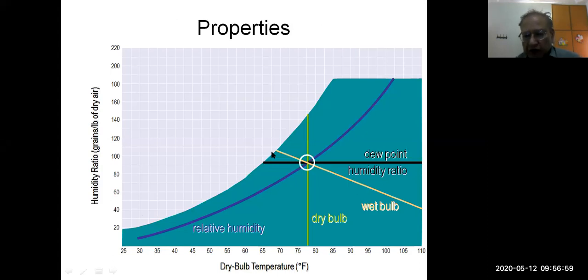Now you can see wet bulb temperature lines are like this. This is the wet bulb temperature line. Dry bulb temperature lines are vertical, wet bulb lines are slanted, this curve is the relative humidity line, and this black horizontal line is the humidity ratio line. So this is the state. This point is called a state. Any point on this diagram is called a state of the moist air.